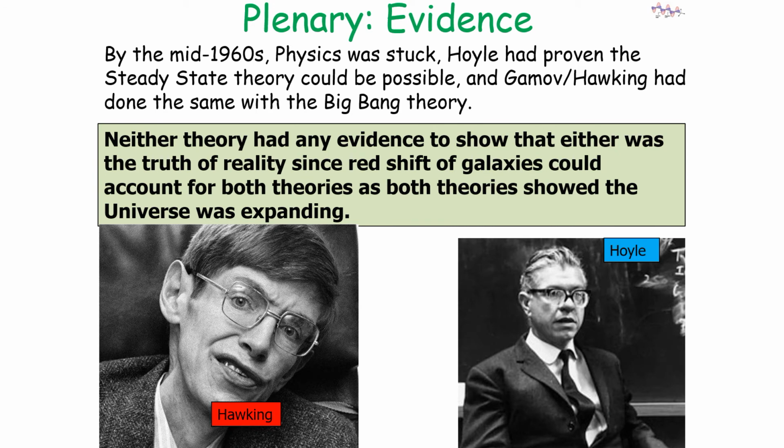So, by the mid-1960s, physics was stuck. Hoyle had proven that steady-state theory could be possible, and Gamow and Hawking had done the same with the Big Bang theory. So neither theory had any evidence to show that either was the truth of reality, since redshift could be accounted for by both theories, as both theories showed that the universe was expanding.